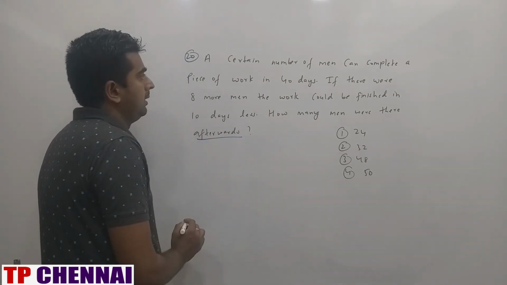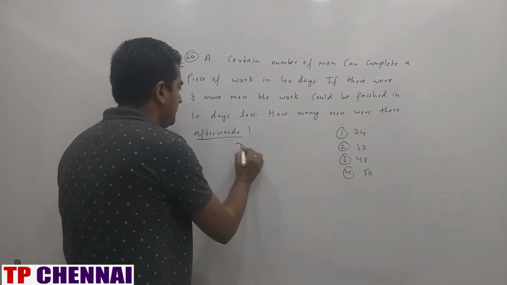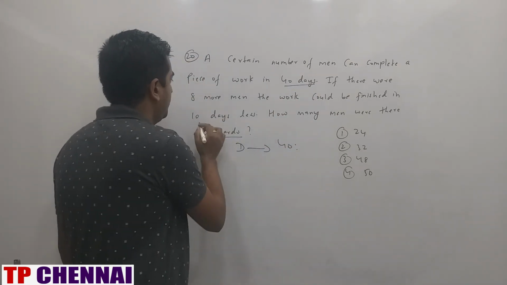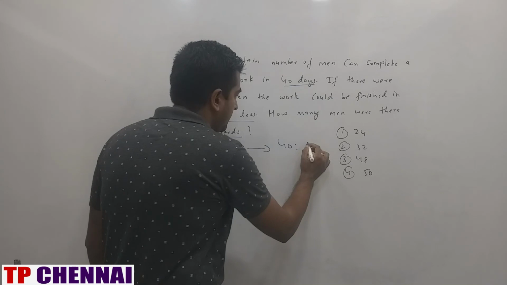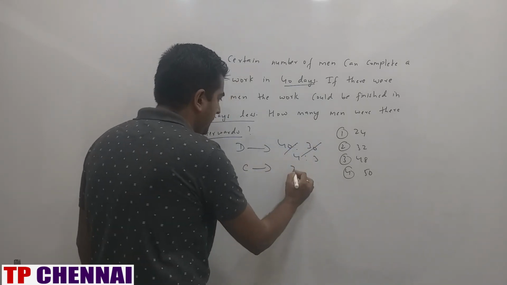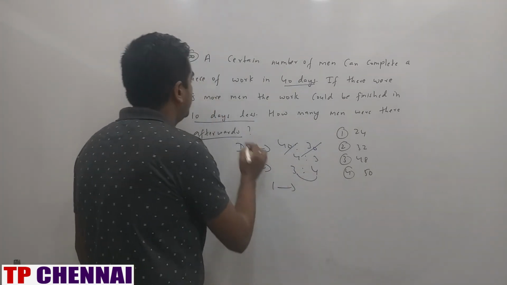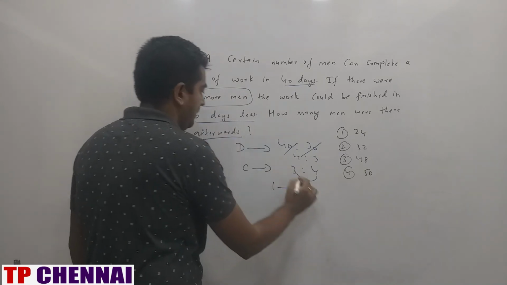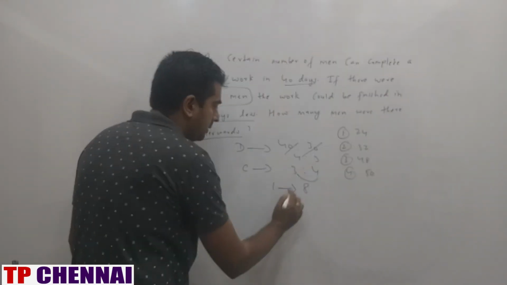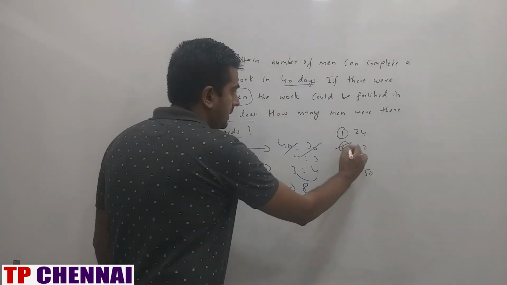You know very well capacity ratio is inversely proportional to days ratio. So initial days is nothing but how much? 40. Now from this, 10 days less, now it is 30. Ratio is 4:3, so capacity is 3:4. Here how much more? 1 part, and that is 8. Now what they are asking: how many men were there afterwards? That means this part. So 4 parts is how much? 32. So my answer is second option.